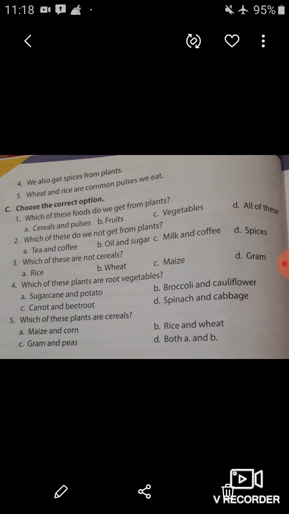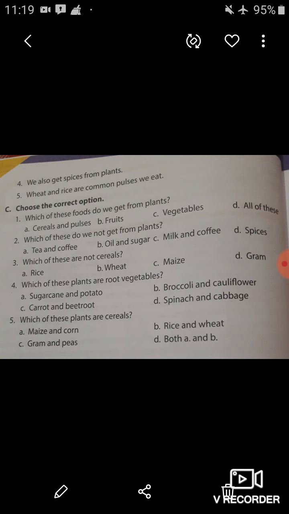Now let's move on to question number C. Choose the correct option. So students, you know very well, in this type of question there are 4 options given and you have to choose the correct option. So the first one is, which of these food do we get from plants?